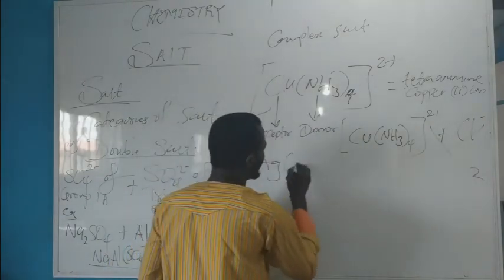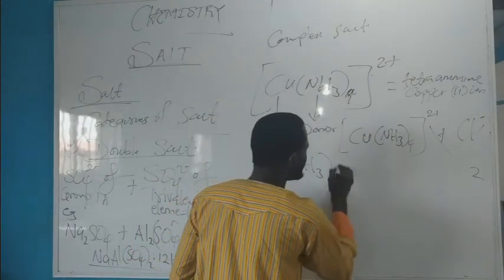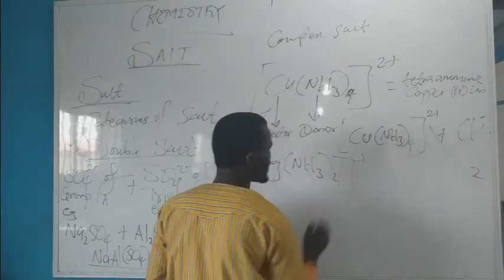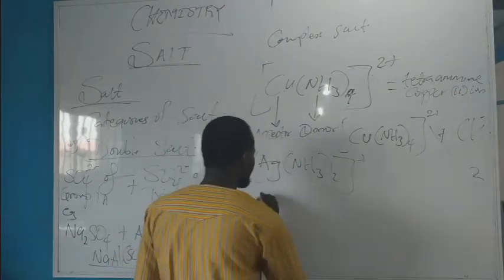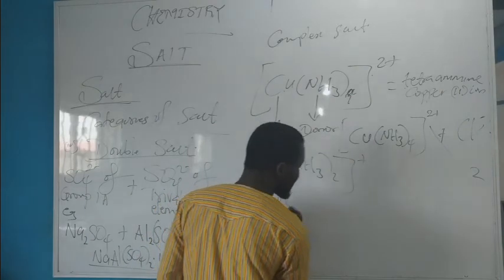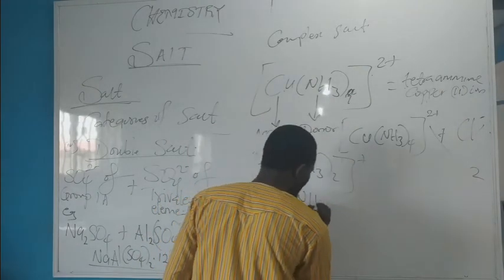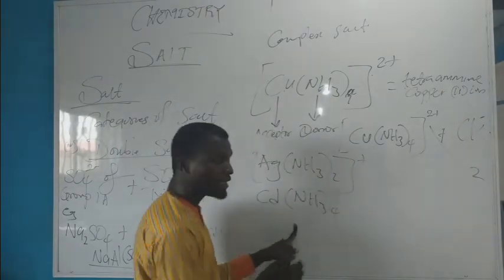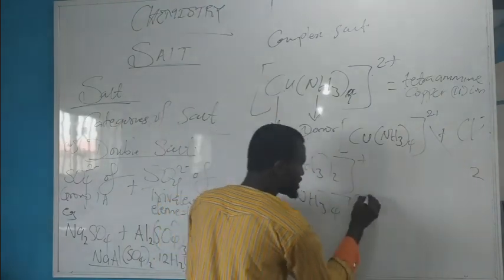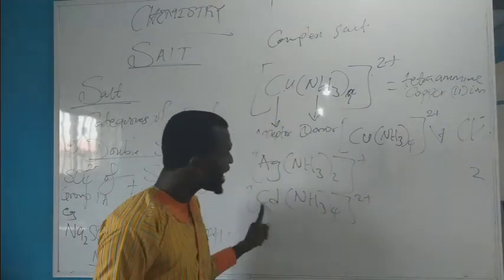Diamine silver 1 ion is a complex ion. Then tetraamine cadmium 2 ion. This is as well a complex ion.